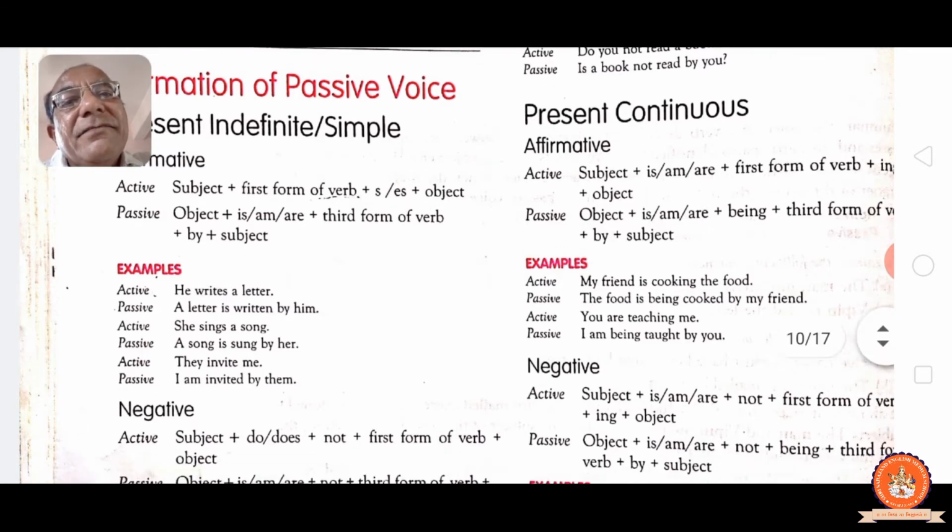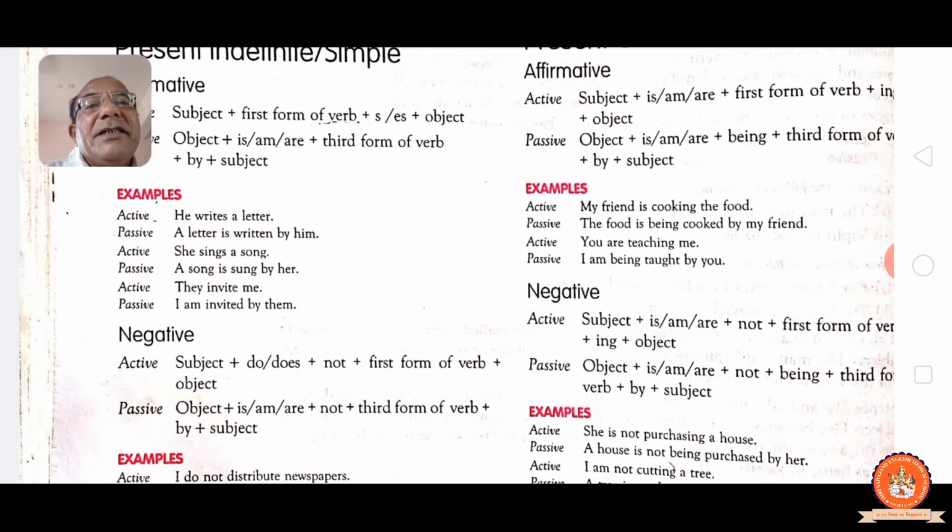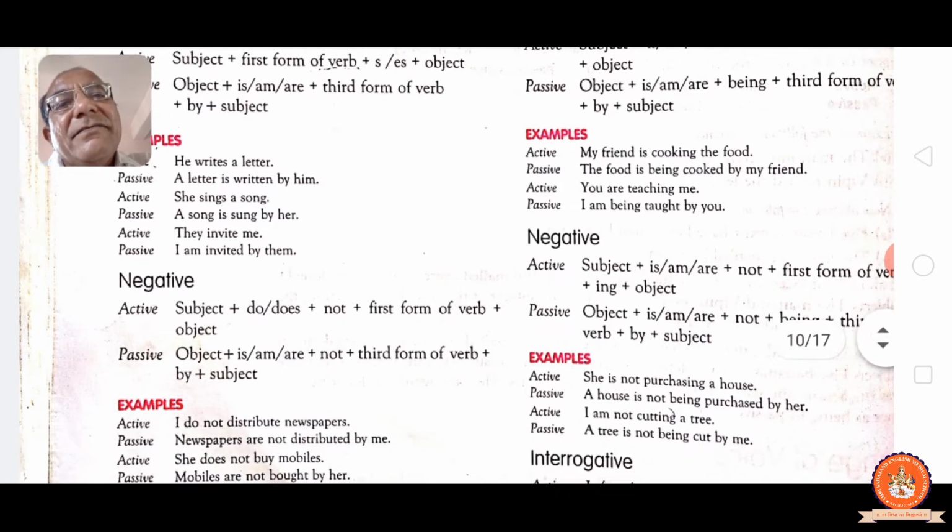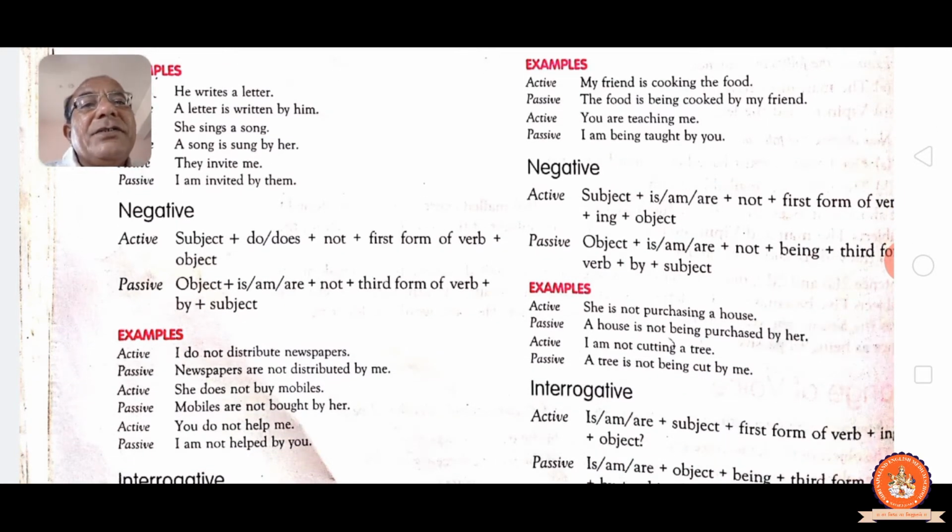See, negative. Active: subject plus do/does not, first form of the verb and object. Passive: object plus am, is, are not, we have to add past participle, by and subject. See, negative sentence. I do not distribute newspapers. Newspapers are not distributed by me. She does not buy mobiles. Mobiles are not bought by her. See, mobiles, plural forms are coming.